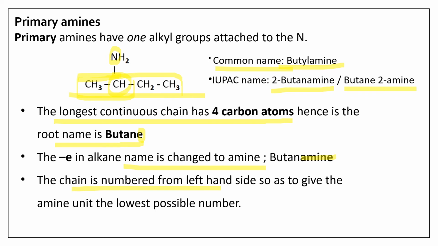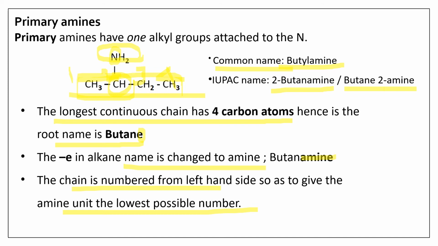In this example, we are numbering the chain from the left as 1. This is the second carbon, this is the third carbon, and this is the fourth carbon. Why am I numbering from the left and not from the right? This is because the amine group has to get the lowest possible number, isn't it? According to the rule, the chain is numbered in such a way that the amine group gets the lowest possible number.